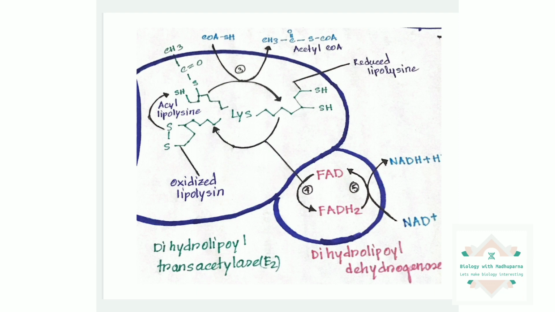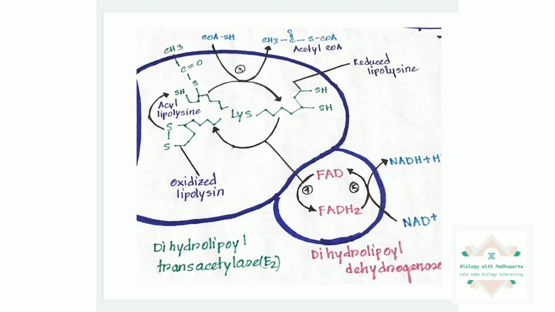Let's see. This is the last step of the whole reaction. As I told earlier, we need to regenerate our FAD. For that, luckily NAD plus is present in the matrix. This NAD plus will come to the rescue and help us regenerate FAD. So what will this FADH2 do now?